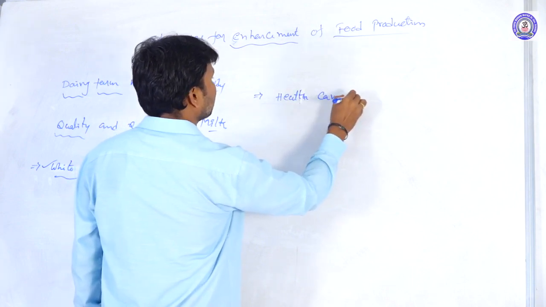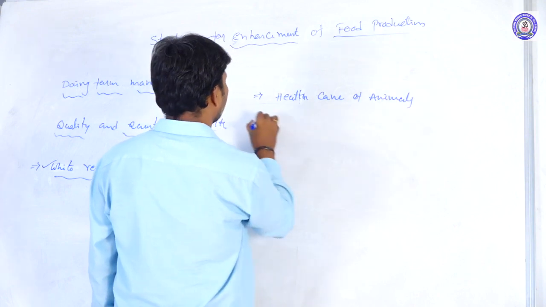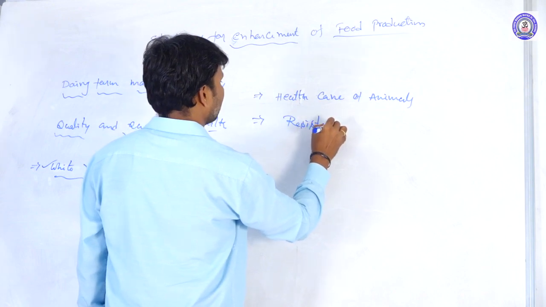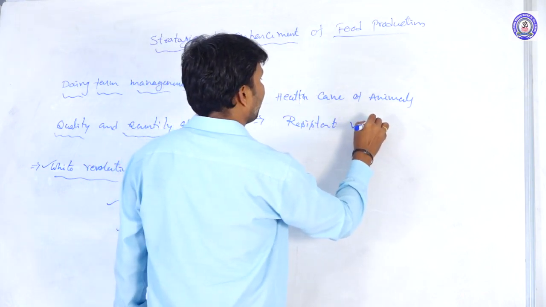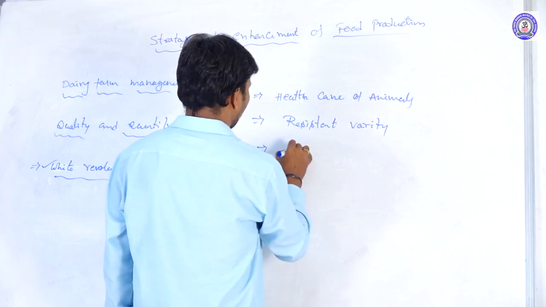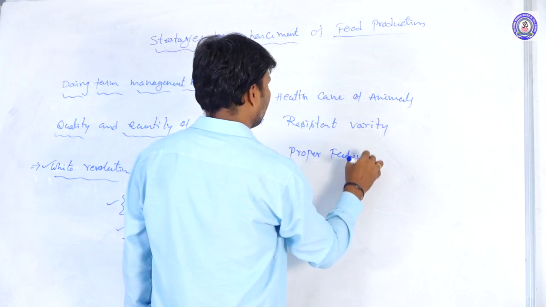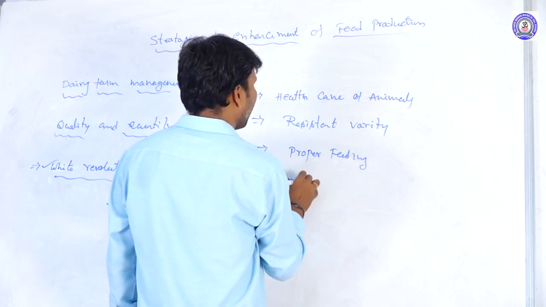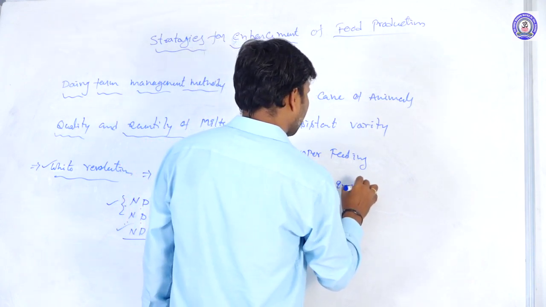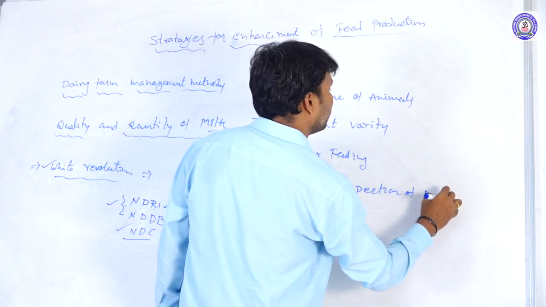Health care of animals, resistant variety, proper feeding, regular inspection of doctors.